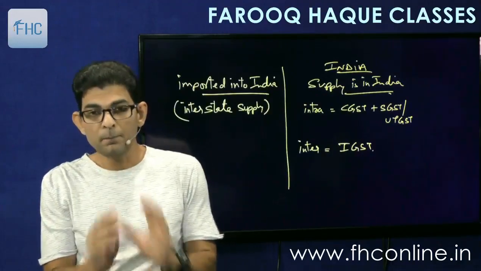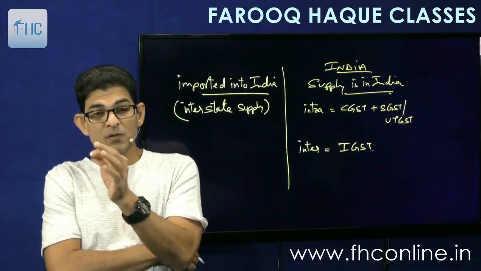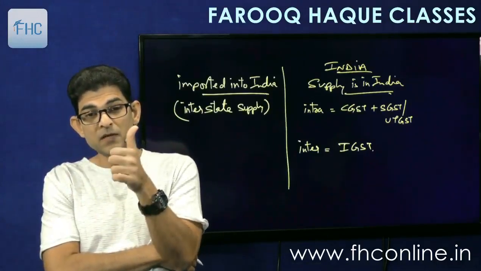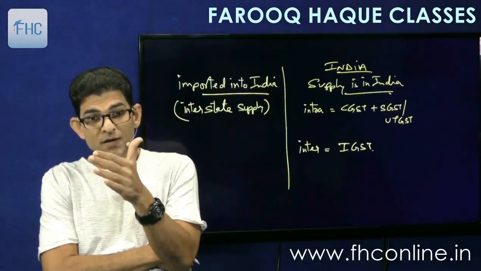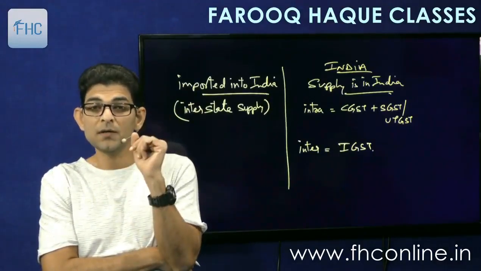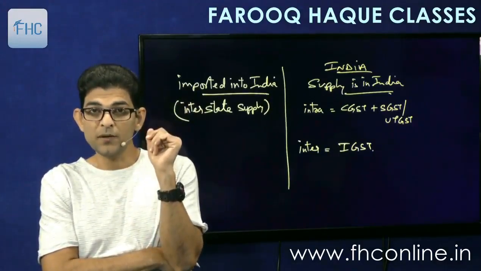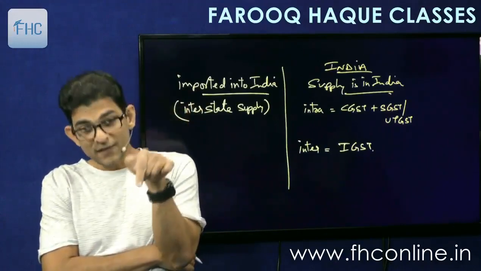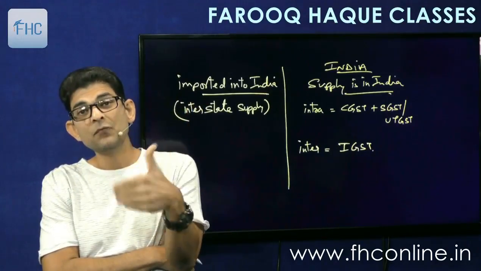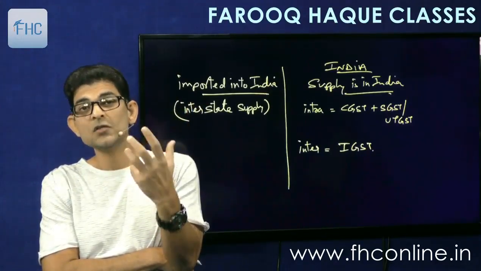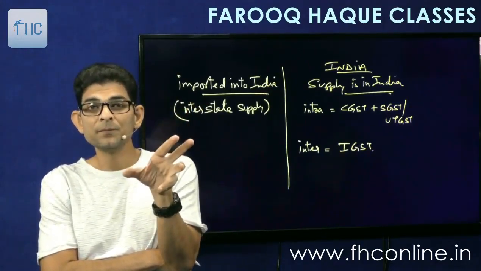Okay, but since the origin of supply is from outside India, the government has not charged IGST on import of goods into India, but indirectly they have charged this IGST in the form of additional customs duty.